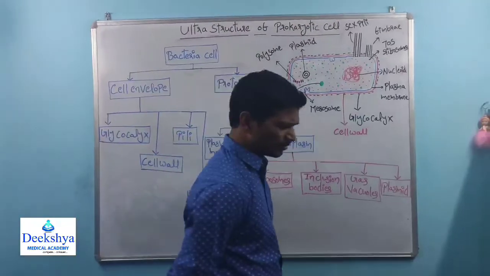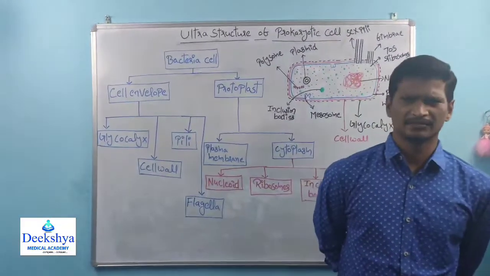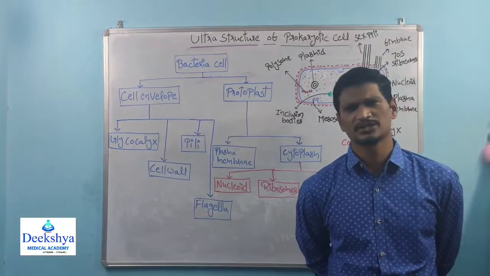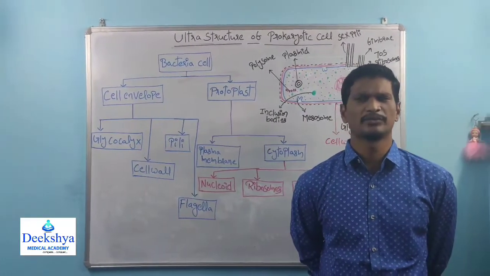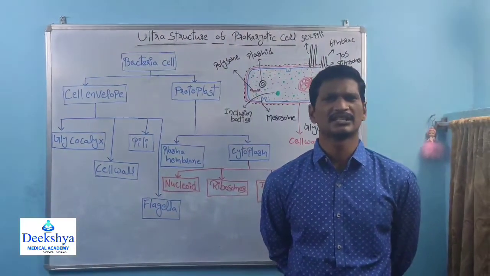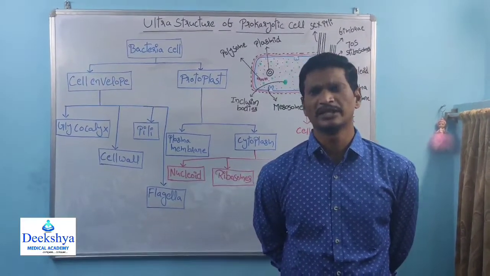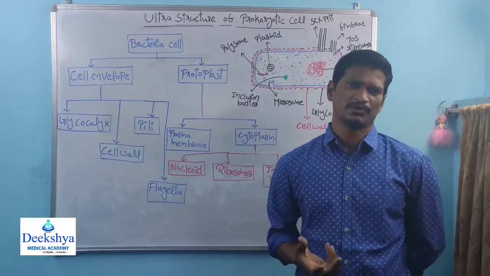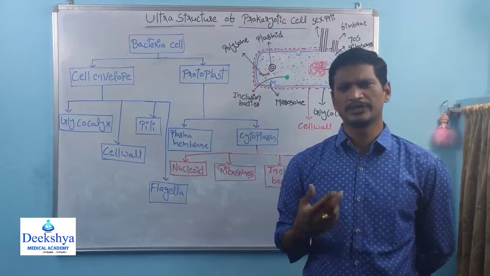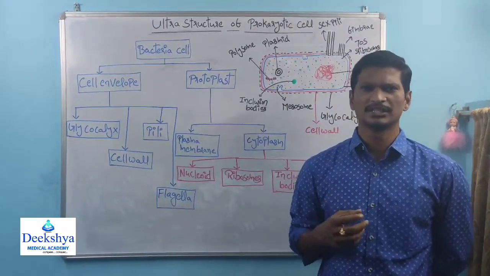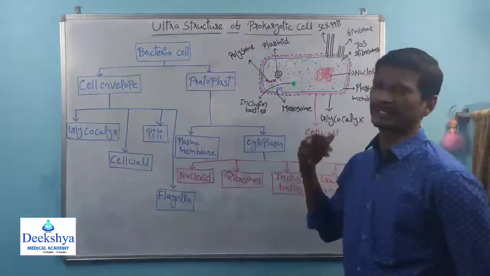So we know about bacteria. Bacteria cells are very small. In the last class we also discussed that they are 3 to 5 micrometers in size, so we are unable to identify these cells with our naked vision. We need an equipment: a microscope. Within a microscope, if we observe the cells, then we can identify the bacteria.